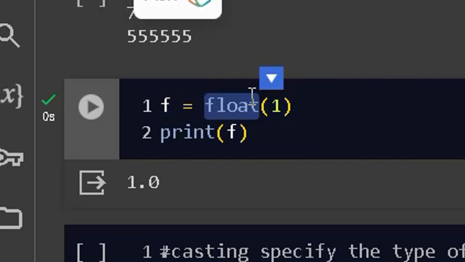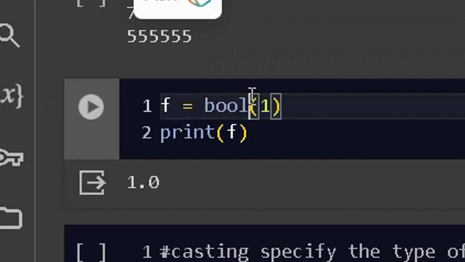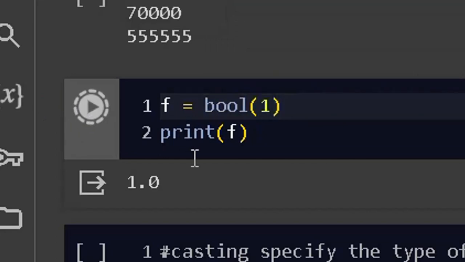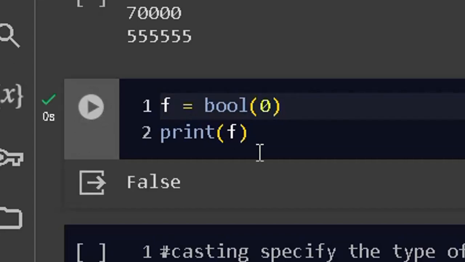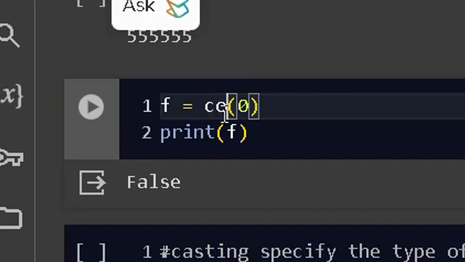The same thing when it comes to Boolean, by putting bool in front of it and then run this data, it is going to say either true or false. Because it is one, it is true. If I change it to 0, it's going to be false because it is 0.